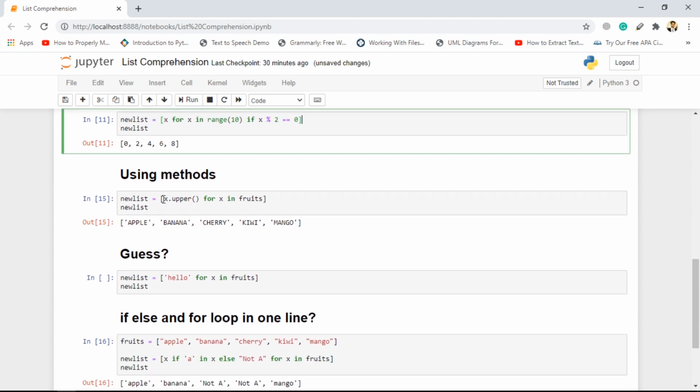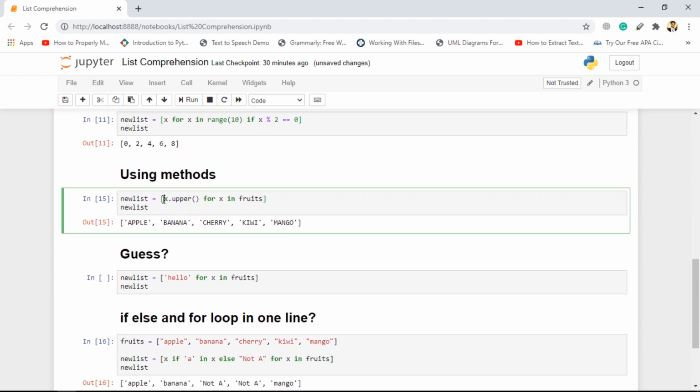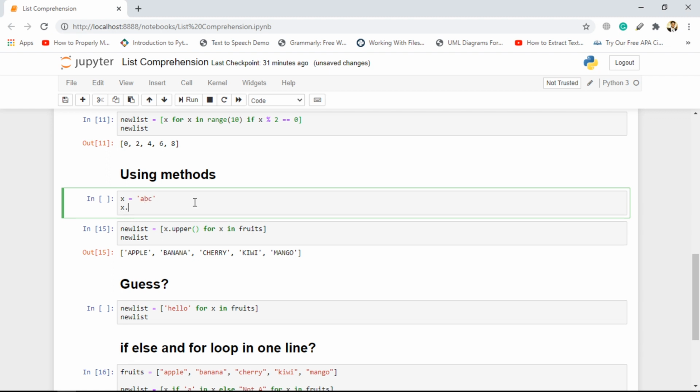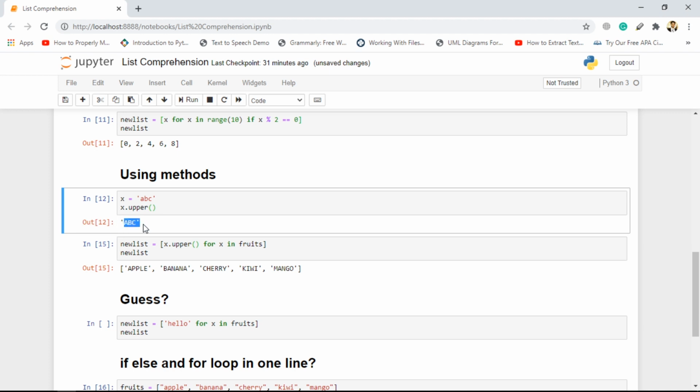Now one more thing, as I mentioned earlier, you can do anything over here with the considered element, in the final expression. Instead of just appending some string to it, or adding some number, you can even apply functions to it. If I go for x dot upper, what x dot upper will do, if I have a string, let's say x equals abc, and then I go for x dot upper, notice it just converts this string to caps.